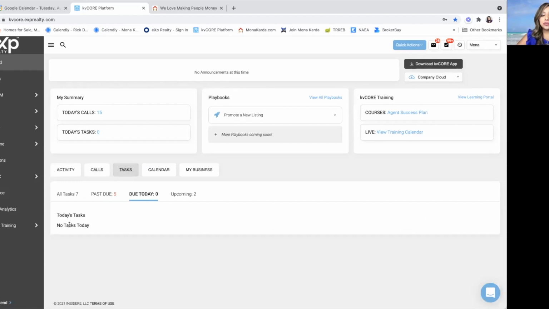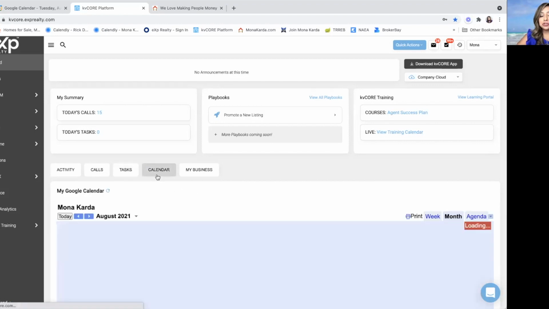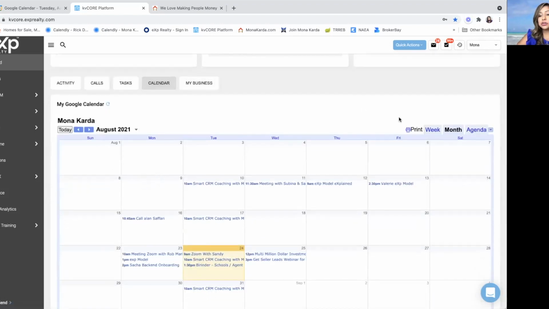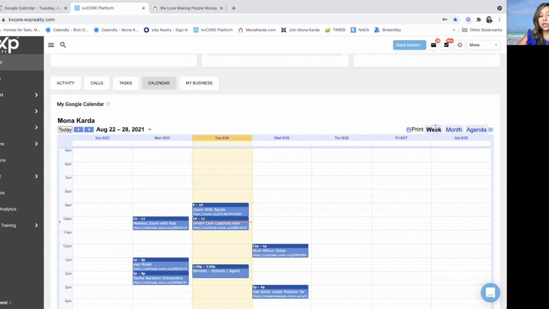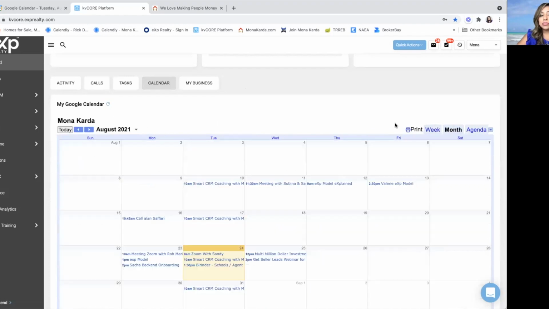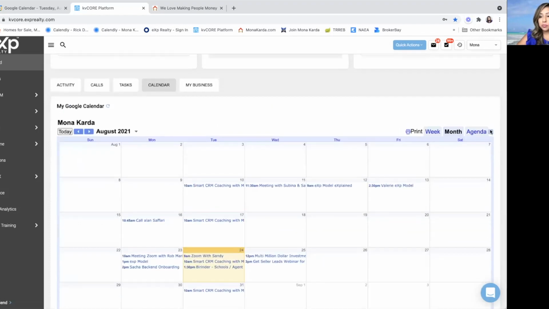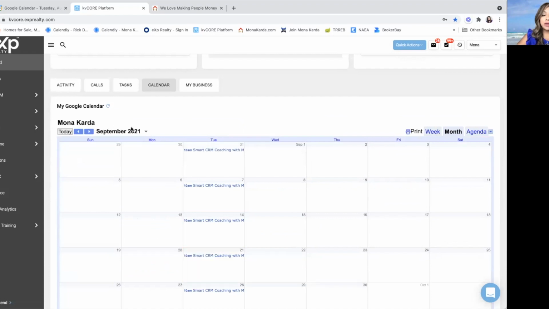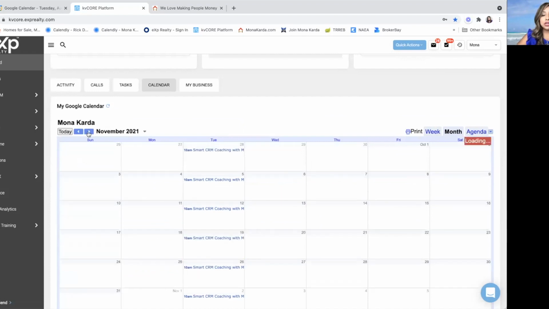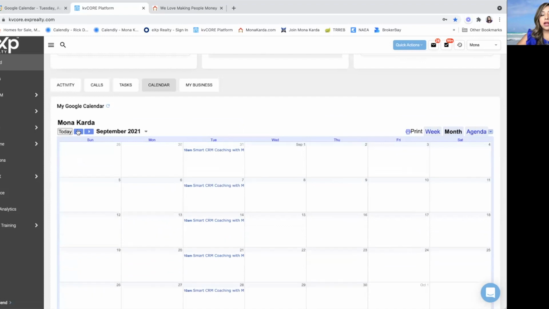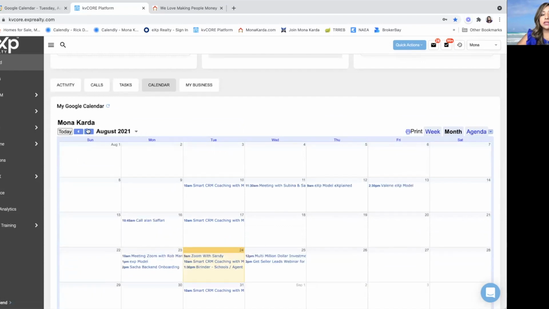For what my tasks are for today, I can pull up my calendar. I can pull it up by the week. I can pull it up by the month. I can also pull it up by which email I'm using, so which calendar it's synced to. I can go by the months, what's happening in September, October, November. So I can do that as well. And you can sync all of this to your Google Calendar.